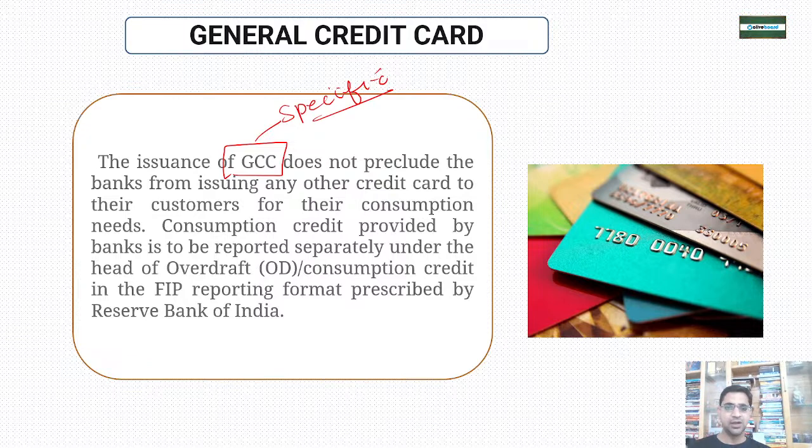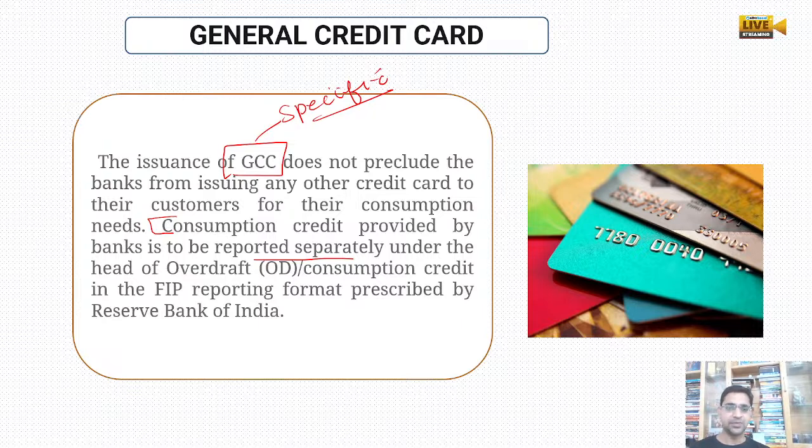If you are looking for a consumption credit card, the data has to be reported in a totally separate way, as overdraft consumption credit.